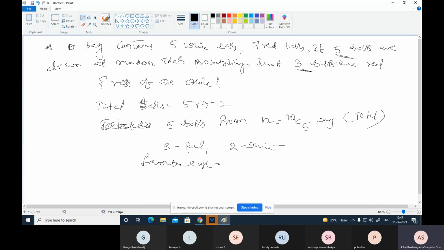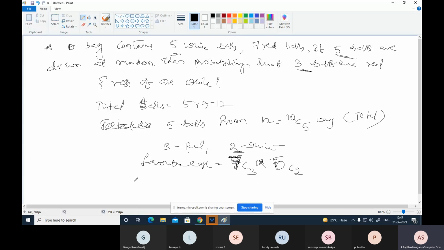Red balls are 7, sorry, and white balls are 5. So from 7 we can select 3, 7C3. And from 5 we can select 2, 5C2. So this is the favorable cases.